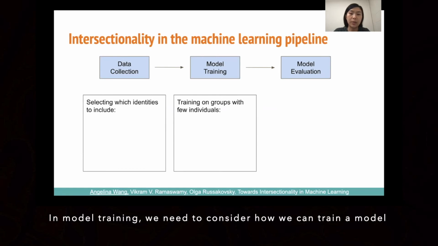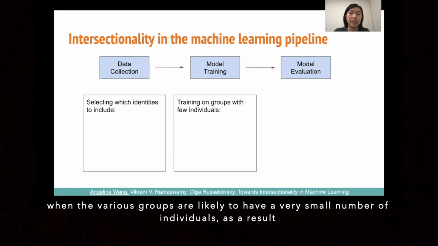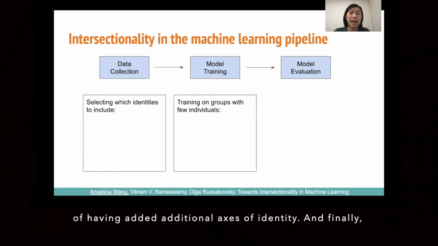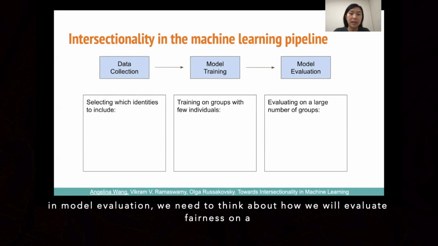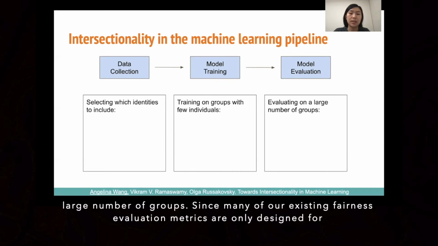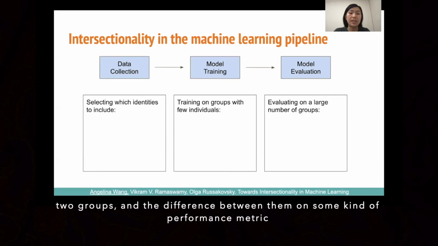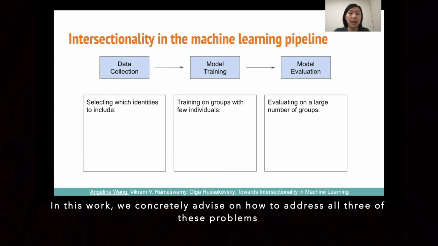In model training, we need to consider how we can train a model when the various groups are likely to have a very small number of individuals as a result of having added additional axes of identity. And finally, in model evaluation, we need to think about how we will evaluate fairness on a large number of groups, since many of our existing fairness evaluation metrics are only designed for 2 groups, and the difference between them on some kind of performance metric. In this work, we concretely advise on how to address all 3 of these problems.